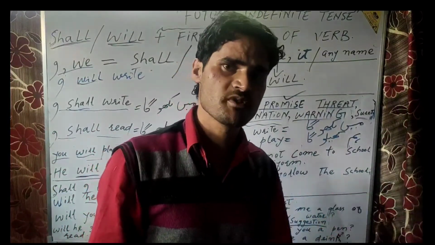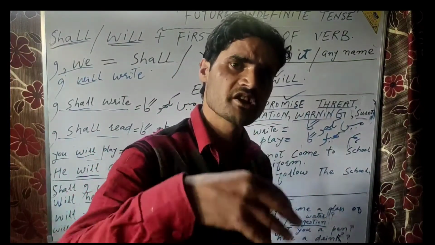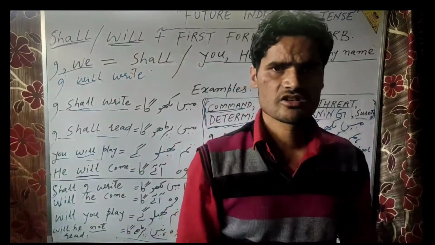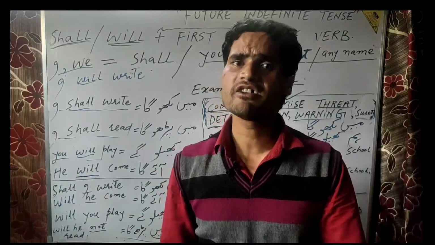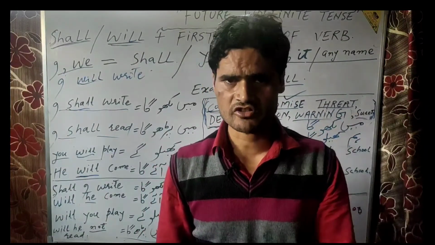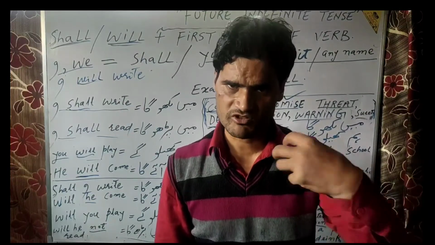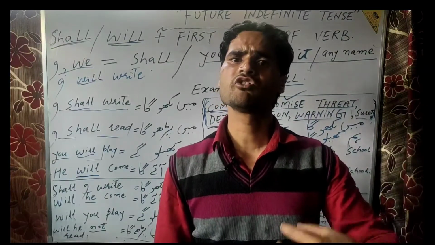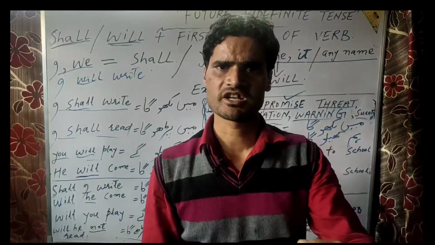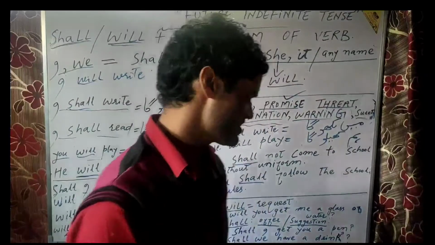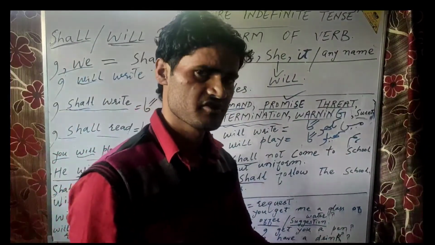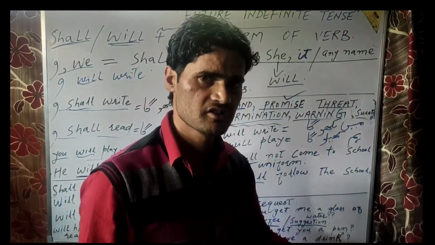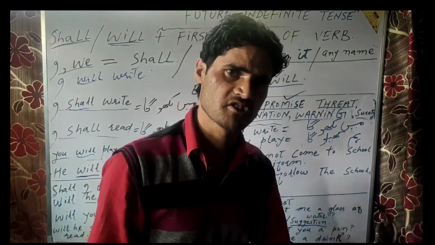Now, the second use, suggestion. Suggestion means to express the opinion, to give your opinion regarding something. So, shall we have a drink? Shall we have a drink? Why can't we have a drink? It means that I am giving this opinion. I am expressing my own opinion. Why can't we have a drink? This sentence can also be said in this manner. Shall we have a drink? So it expresses the meaning of suggestion, opinion.